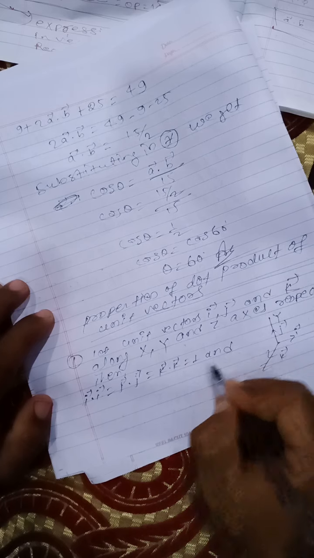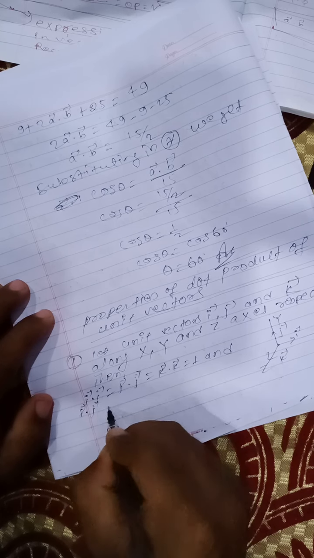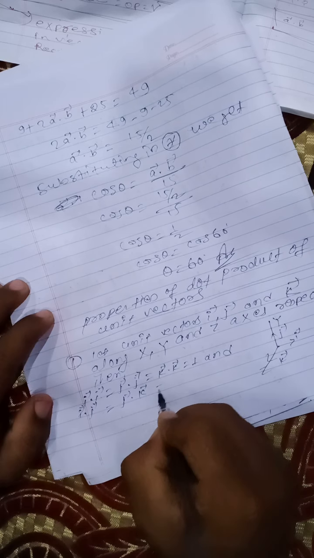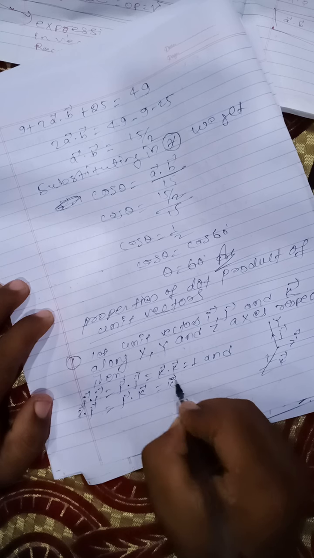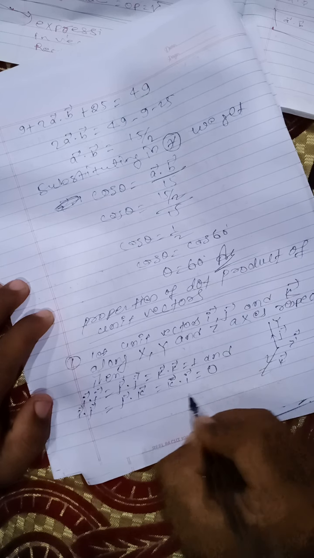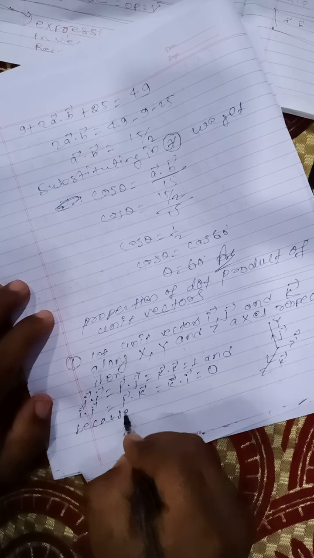Similarly, if you do dot product of different vectors, i vector dot j vector, or j vector dot k vector, or k vector dot i vector, the result is 0. Why does it happen?